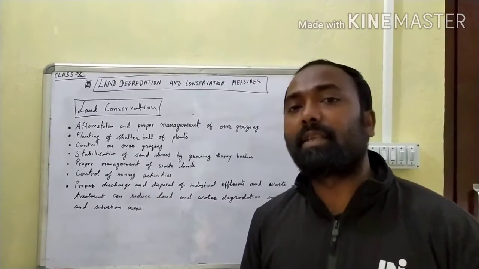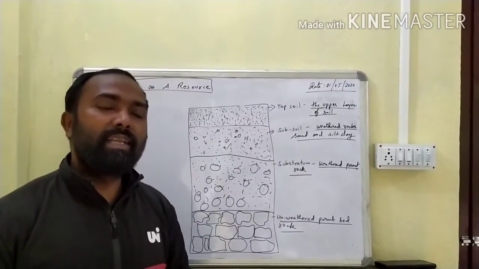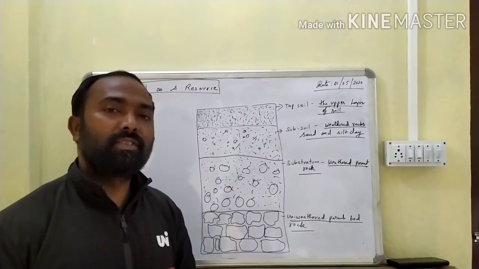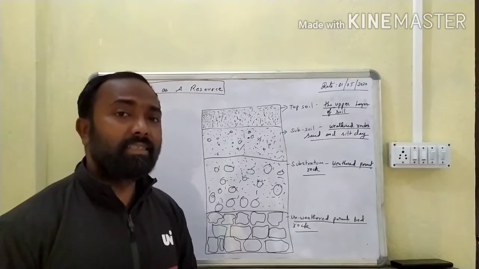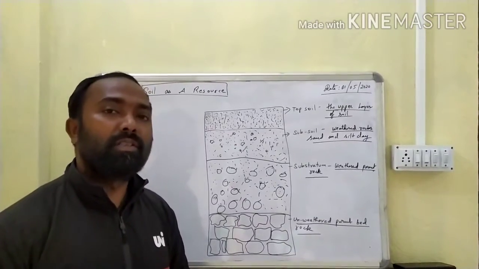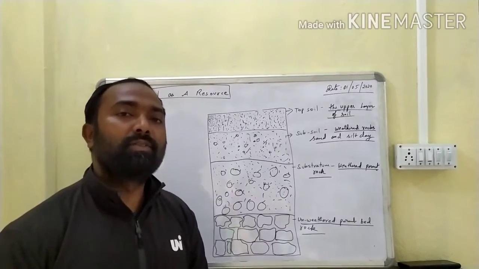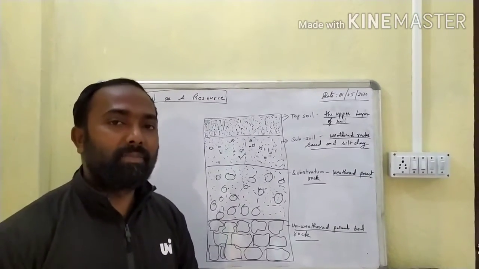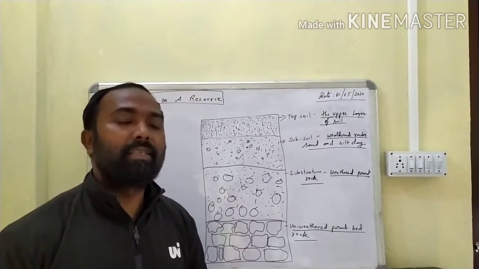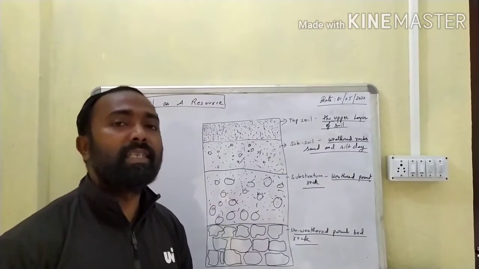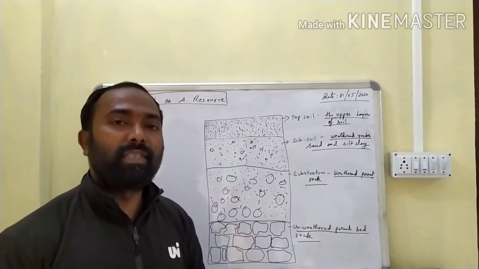Okay, now let us proceed to the next topic, that is soil as a resource. Soil is an important natural resource and it supports different kinds of life. Insects live inside the soil, there are earthworms that stay inside the soil, and there are other types of organisms which also live in the soil. That is about animal life. Now let us talk about plants. All plant life totally depends upon the soil for survival. That means the life of a plant depends upon the soil.